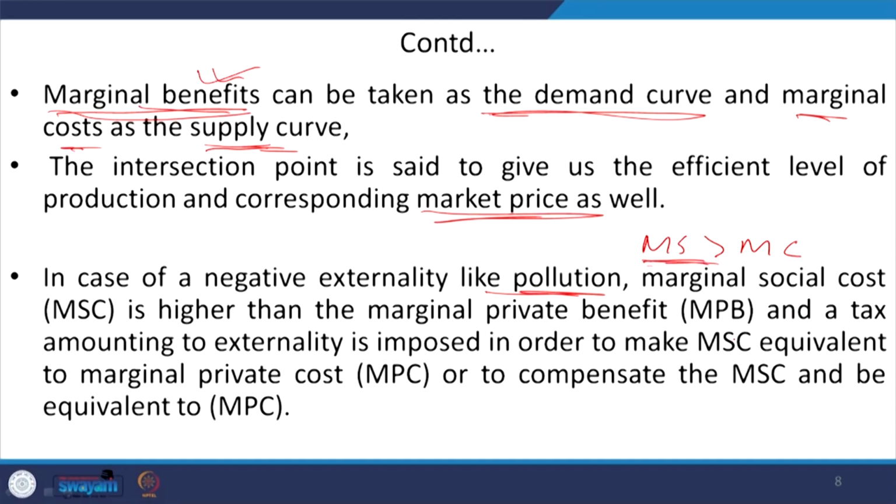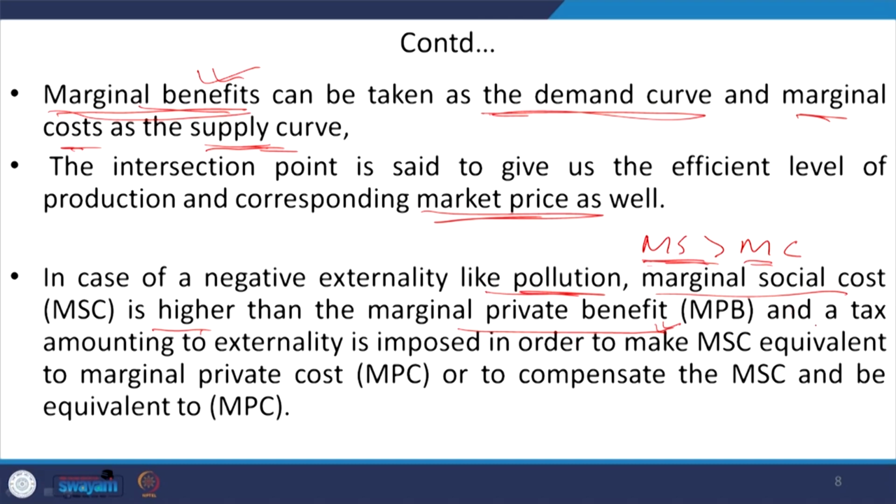So the marginal social cost is higher than the marginal private benefit and marginal cost, because the firm gets benefits by producing more and more output and generating more and more pollution.